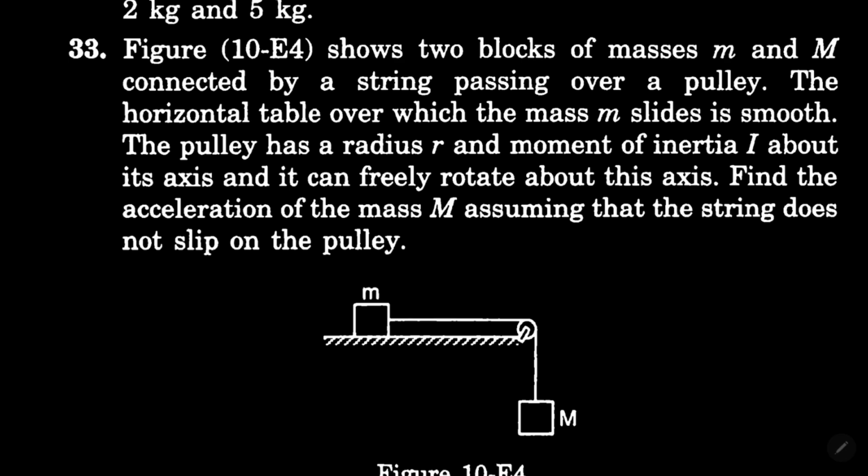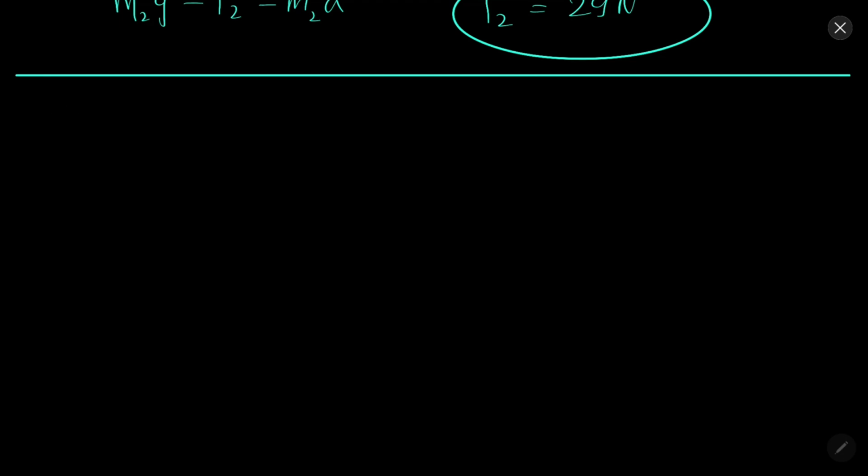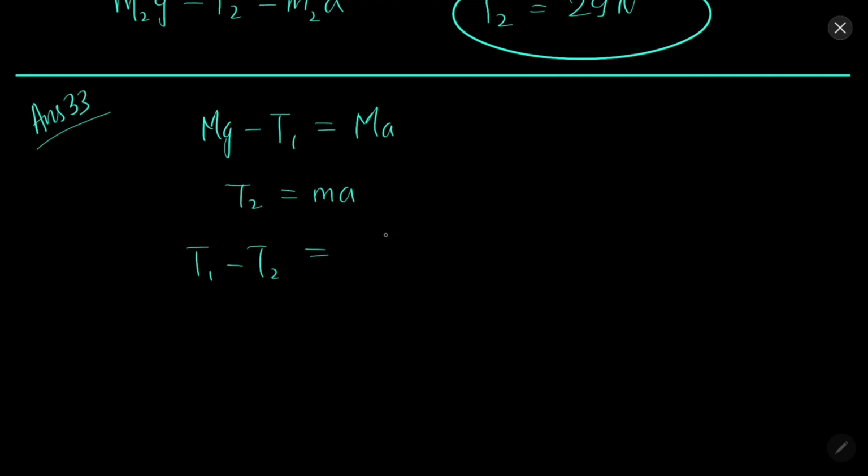In question 33 we have this figure. Now the pulley has a radius r and moment of inertia I about its axis. Find the acceleration of mass m assuming that the string does not slip on the pulley. Solution 33. Now according to the question, what do we have? mg minus tension 1 equal to ma and tension 2 is equal to ma.